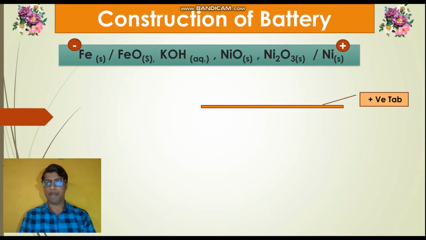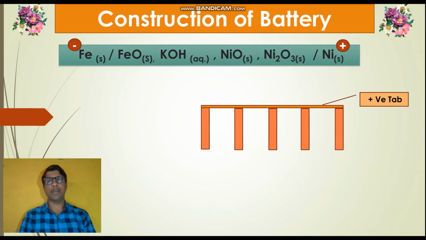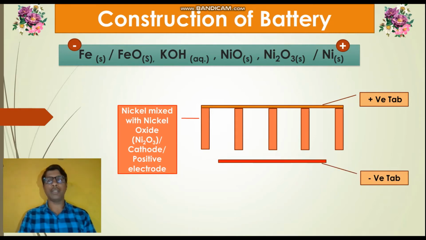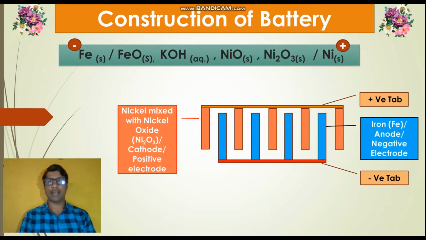On the positive tap, the cathodic plates, that is nickel mixed with nickel oxide plates, are mounted. These nickel mixed with nickel oxide act as a cathode in this battery. These are also called positive electrodes. On the opposite side of positive tap, negative tap is present. On the negative tap, the iron plates are mounted. The iron plates in this battery act as an anode. It is also called a negative electrode.